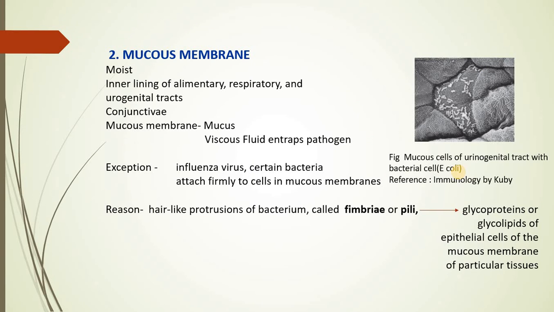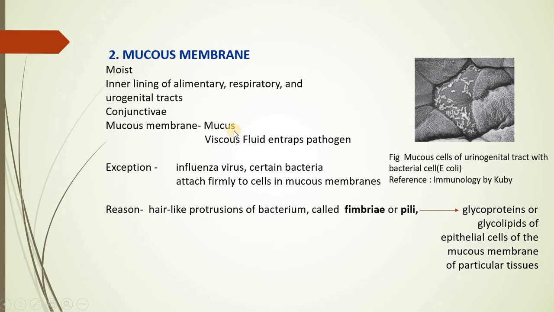Now the next is the mucous membrane. As I said, where do we find this mucous membrane? It is seen in the inner lining of all the duct systems, that is your alimentary, respiratory, or urinogenital tract. This mucous membrane helps to keep the inner surface moist, and at the same time there are certain specialized modified epithelial cells which are concerned with the release of mucus.